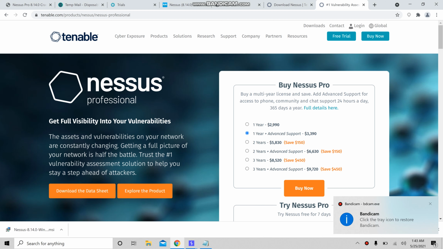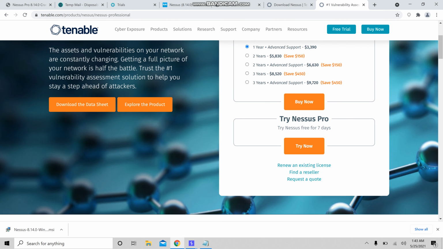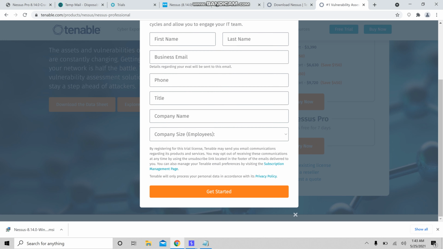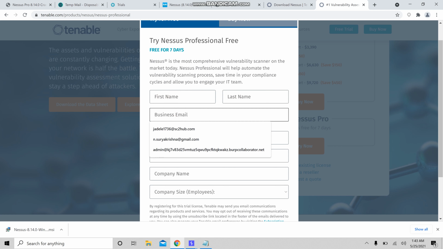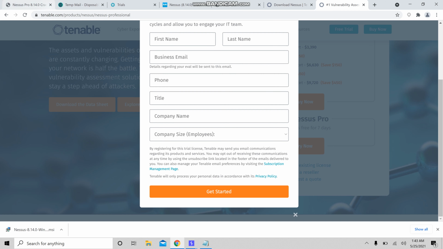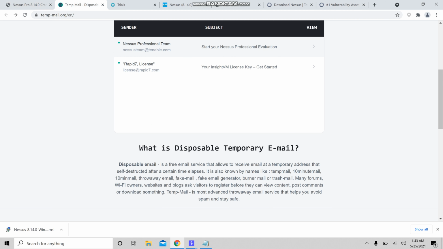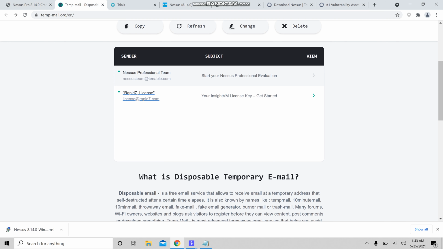Okay, so first you need to go to the Nessus website and try the new Nessus Pro for 7 days, and you need to enter the credentials. First name, last name and the business email. You can use any testing account or temporary emails. In my case I already used a temporary email and I got the license key.